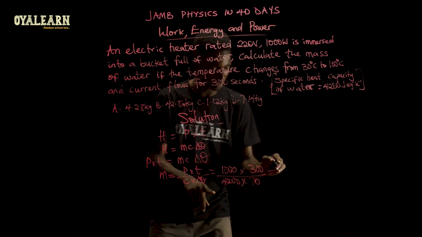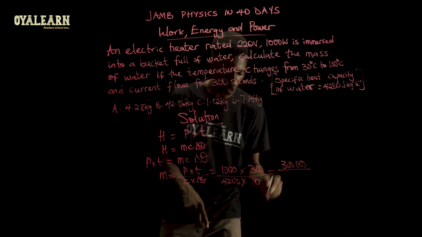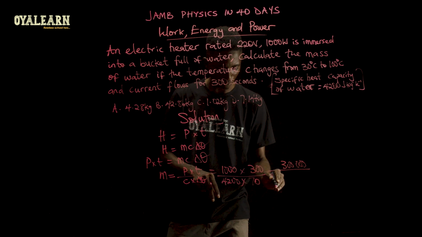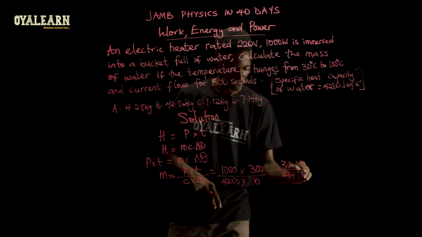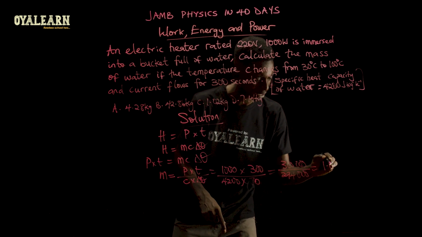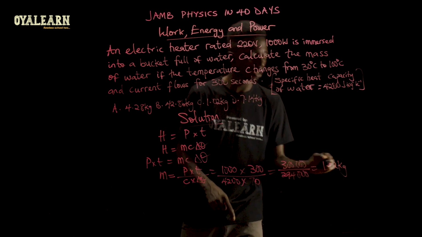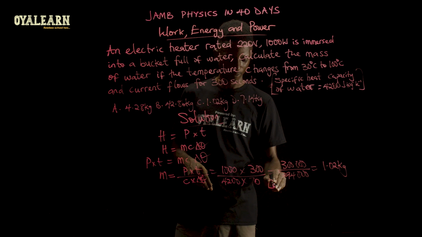Now when we compute this, we are going to have 300,000 all divided by, now when you multiply this, you get 294,000. And when you divide, you come up with 1.02 kilograms. So looking at the options, that is option C.